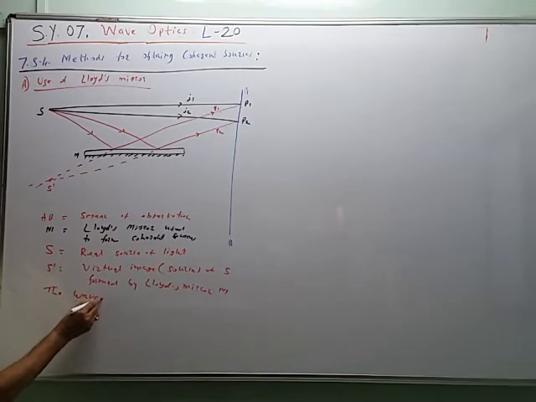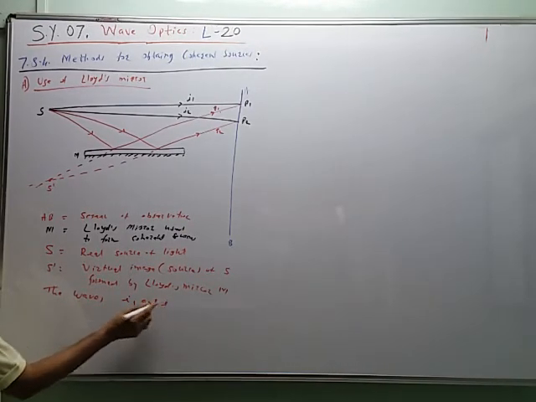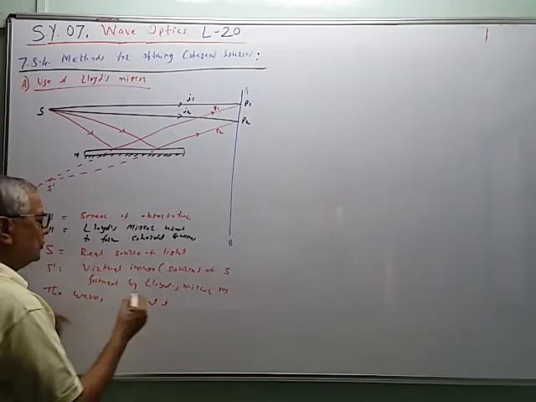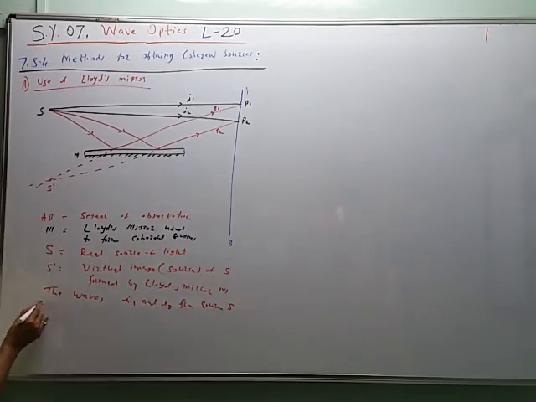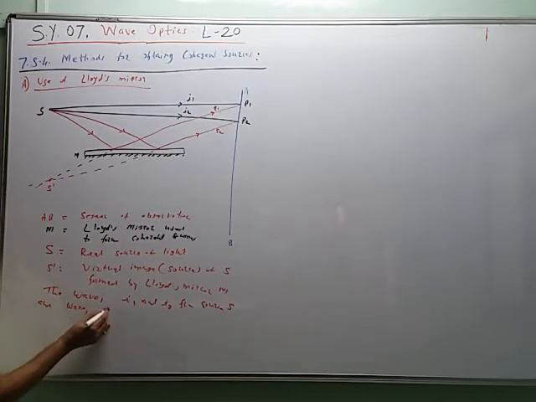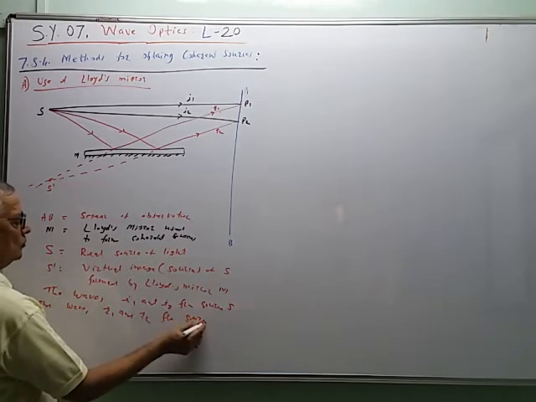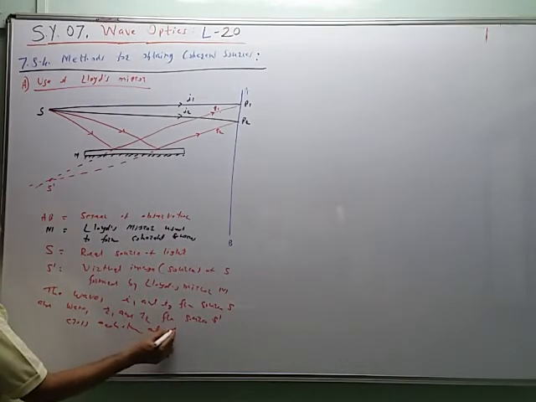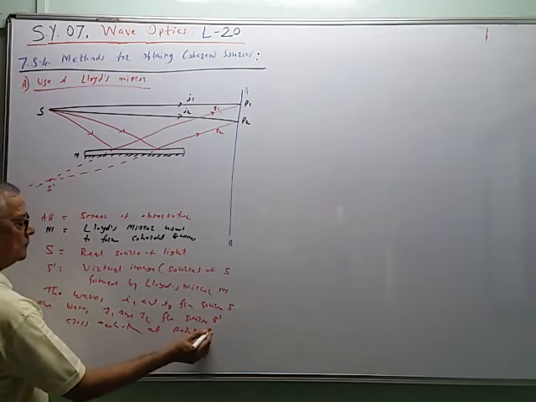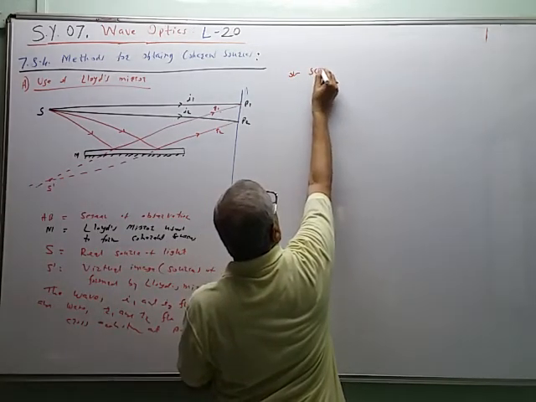The waves I1 and I2 from source S, and the waves R1 and R2 from source S dash, cross each other at points P1 and P2 on screen AB.